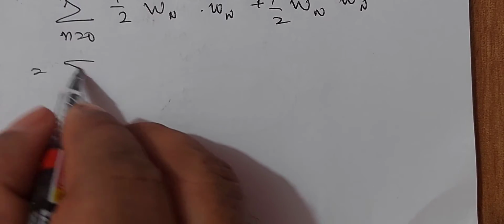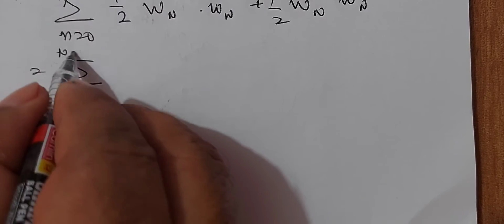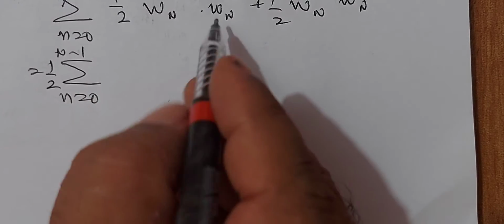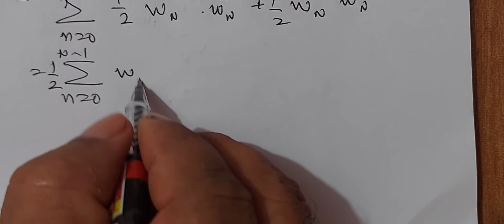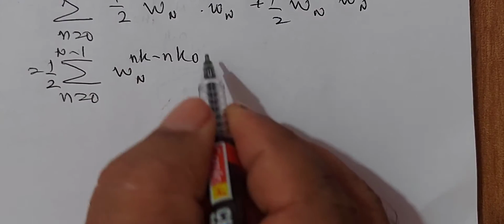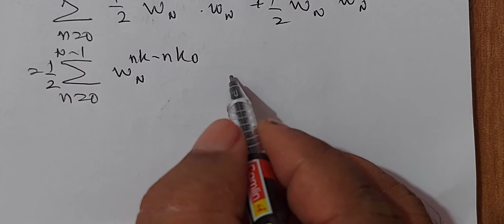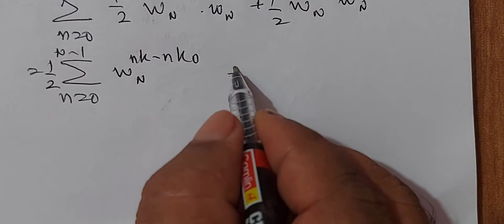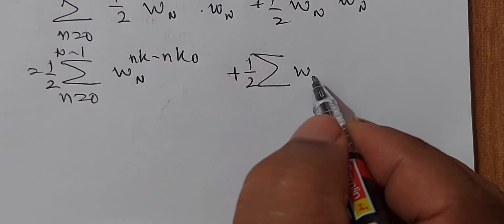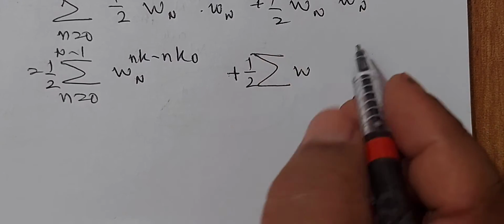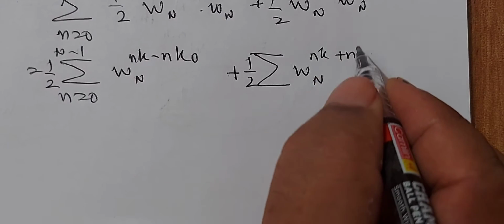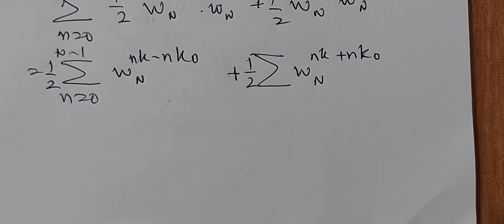Now you simplify, n equals 0 to N minus 1. I will take half outside. For wn, add the indices, so wn to the power of nk minus nk naught. Here also plus half, take half common, wn same, add the indices, wn to the power of nk plus nk naught.